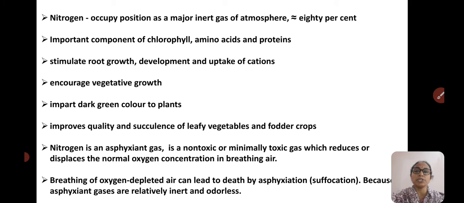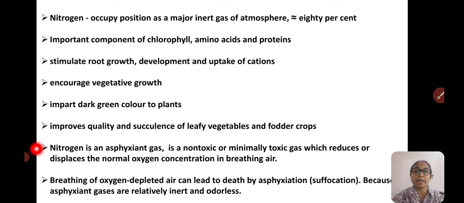Even organic nitrogen is seen in dead and decaying organic matter. Nitrogen makes up the major part of our atmosphere, approximately 78 to 80%. It is an important component of chlorophyll, amino acids, and proteins, stimulates root growth and root development, helps in the uptake of cations, encourages vegetative growth, imparts dark green color to the plants, and improves the quality and succulence of leafy vegetables and also fodder crops.